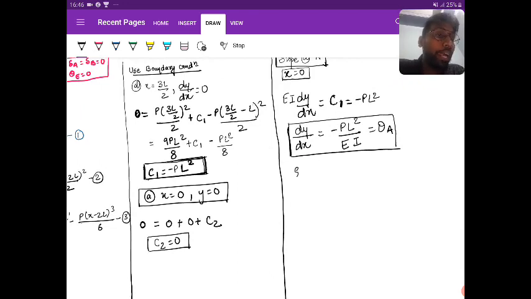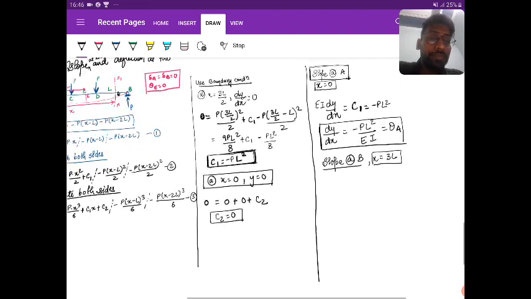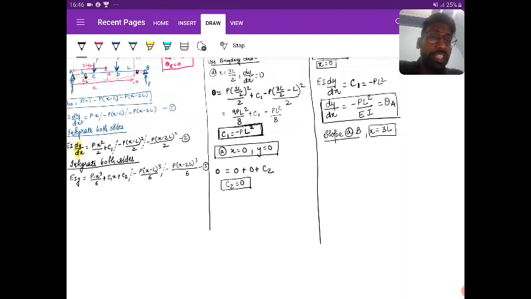So slope at B. B means h is equal to 3l. Let us put in the equation.